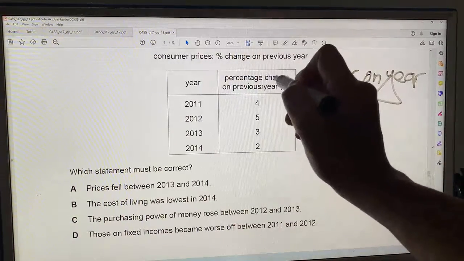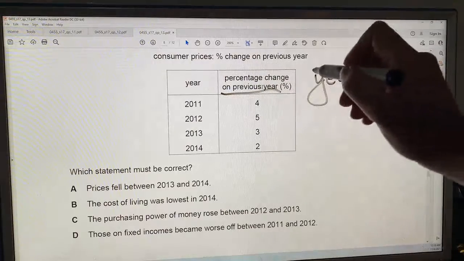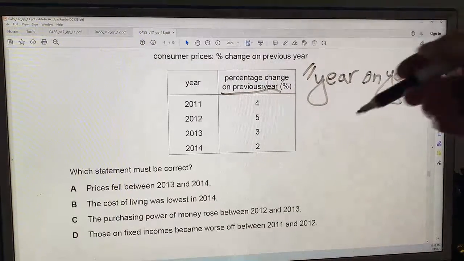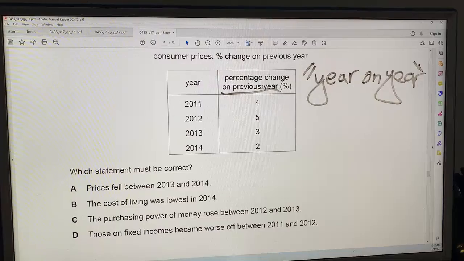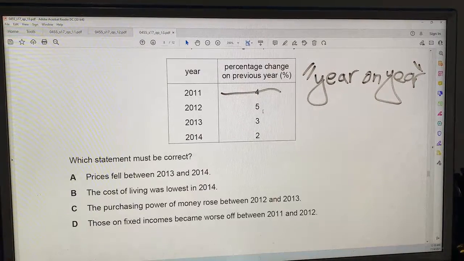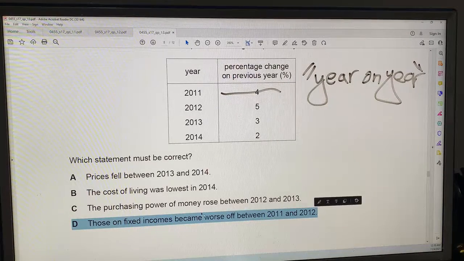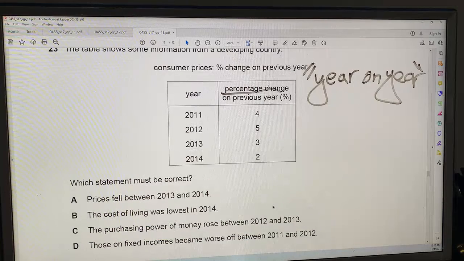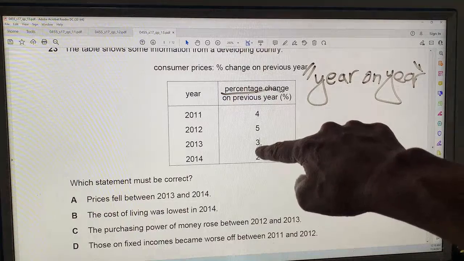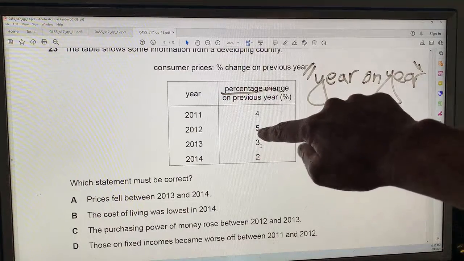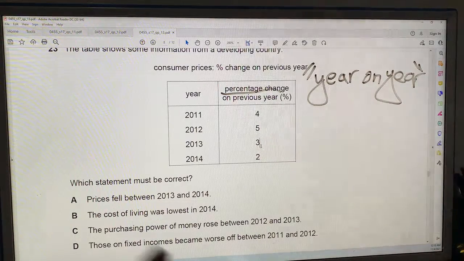Sometimes this is percentage change on previous years, sometimes they use the term year on year percentage change in consumer prices, for example, just a little something to know. So yes, the answer is D. Those on fixed incomes became worse off between 2011 and 2012. 5% inflation. Don't let this mislead you. This is disinflation. This is less inflation than last year, but it's still inflation.